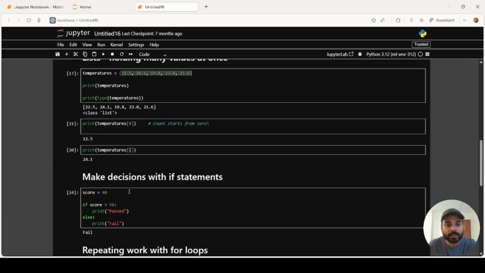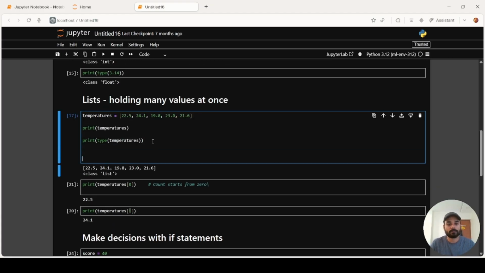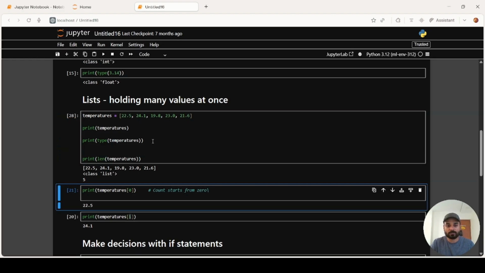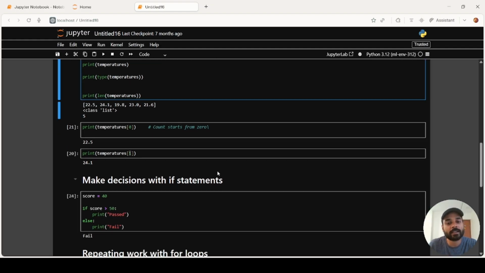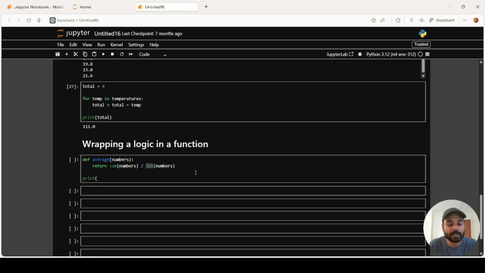For example, if I type print len of temperatures, this gives me 5. There are 5 elements inside this: 1, 2, 3, 4 and 5. So this gives the total number of values inside a given list.